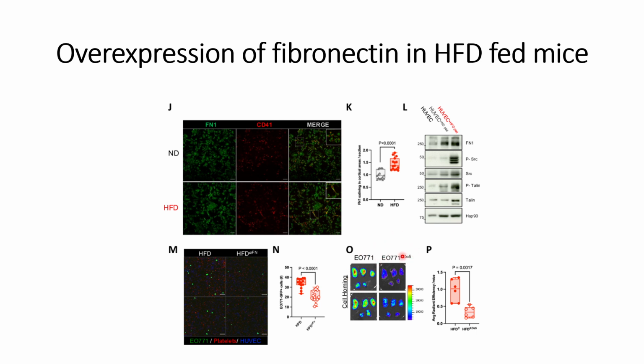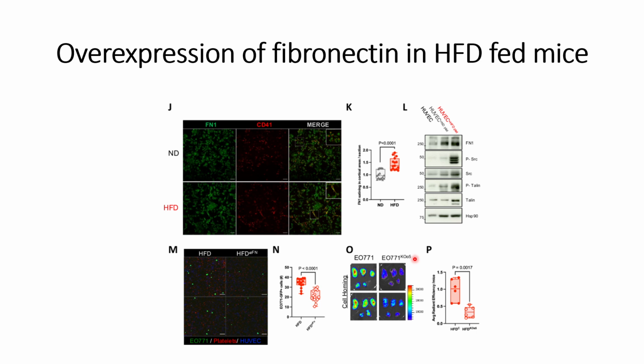And when they use neutralizing antibodies against integrin alpha 5, or when they knock out integrin alpha 5 on the highly metastatic tumor cells, they are able to see less cell homing, indicating that integrin alpha 5 plays an important role in the cell homing or the metastasis of the tumor cells.